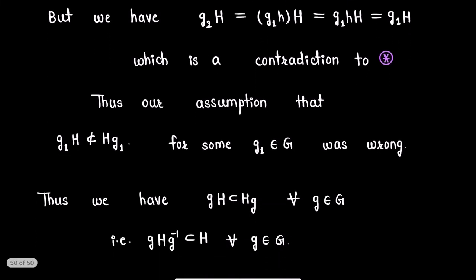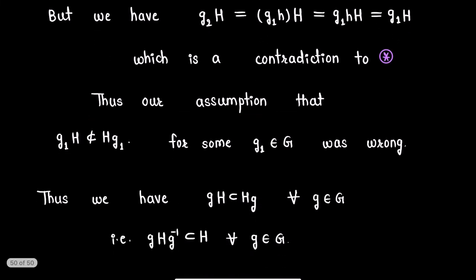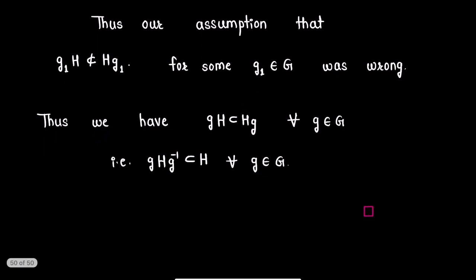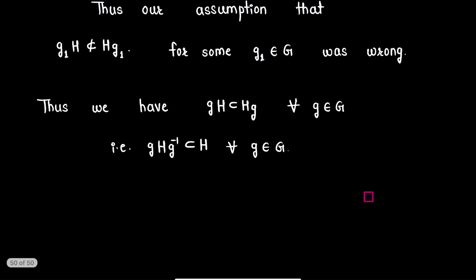Thus our assumption that for some g1 in group G, g1H is not a subset of Hg1 was wrong. Thus we have gH is a subset of Hg for all elements g in group G, that is, gHg^{-1} is a subset of H for all elements g in group G, and this proves our result.